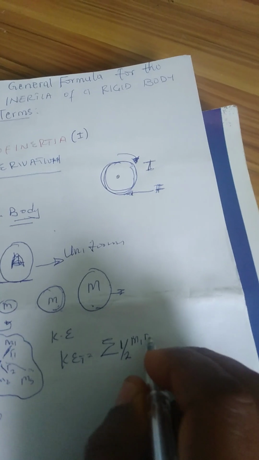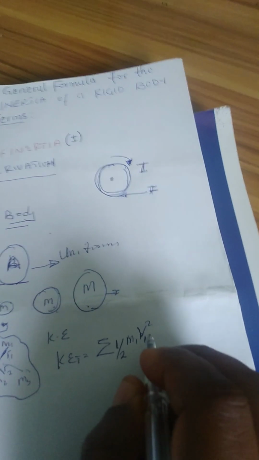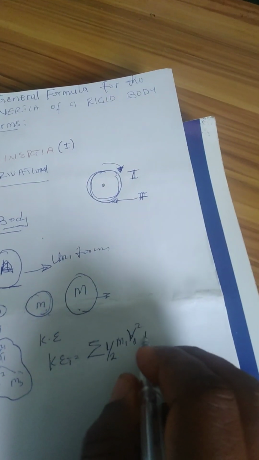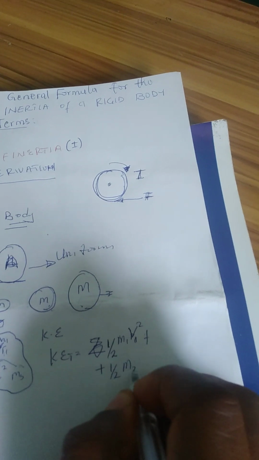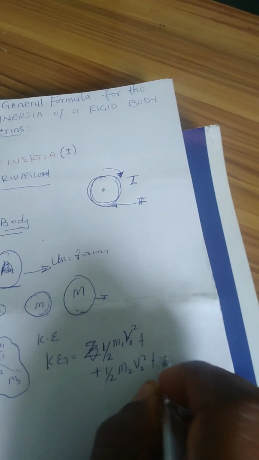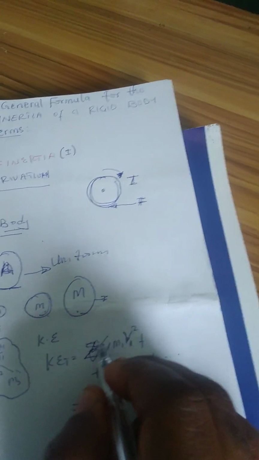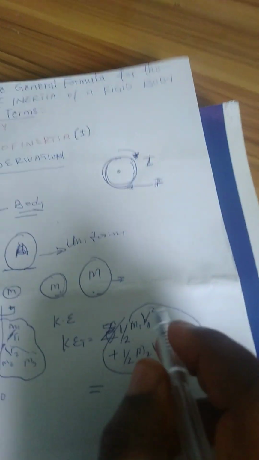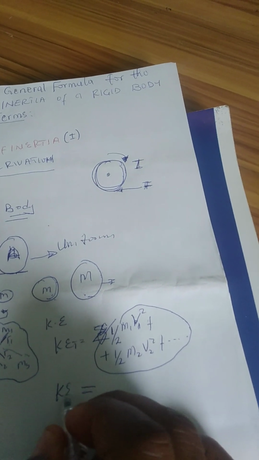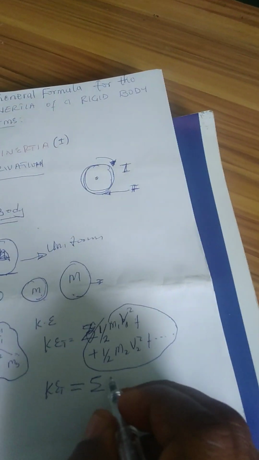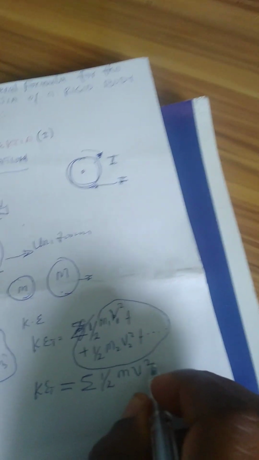Let's say it is the sum, for the first particle, half m1 v1 squared, plus half m2 v2 squared, plus, and so on and so forth. So we can represent this summation of individual kinetic energies as the total kinetic energy, which is summation half mv squared.